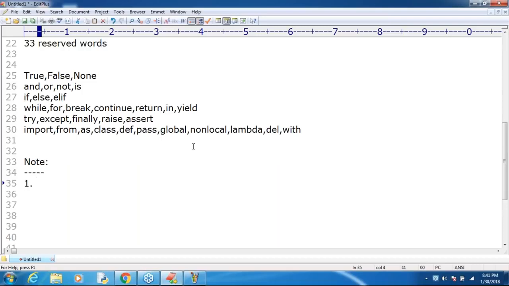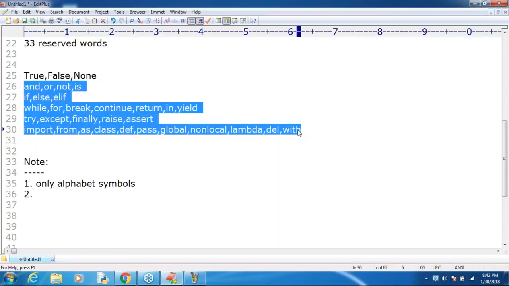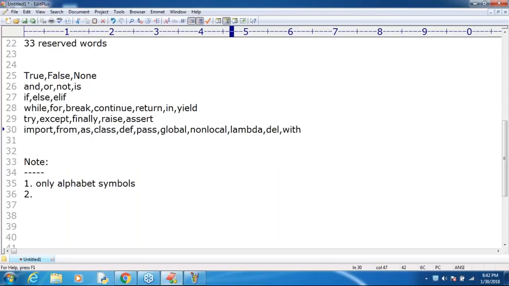Observe, all reserved words contain only alphabet symbols. Are you seeing any other symbol anywhere? Only alphabet symbols are there, sir. You are never going to see any digit or special characters. Remember that. Next, have you observed one more thing? Except the first three, all the remaining contain only lowercase alphabet symbols.